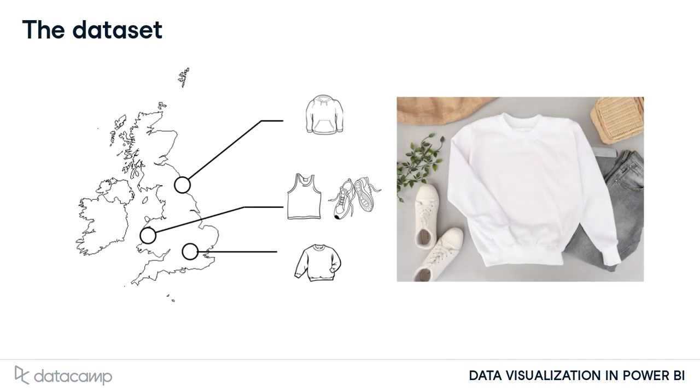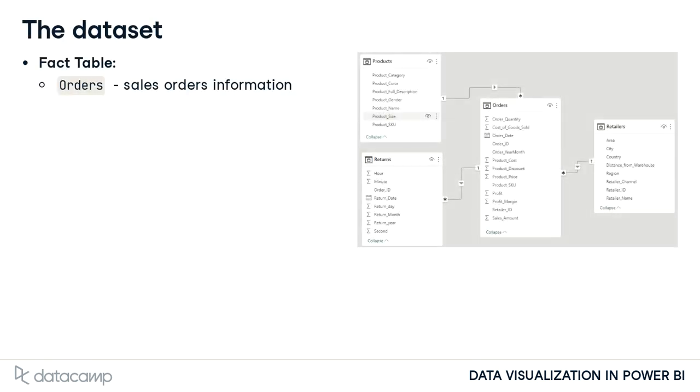The dataset we will use throughout the course will be the sales database of a fictitious UK clothing business known as Threads Limited. The company operates across the island through a network of retailers and chain stores. From our dataset, the orders table stores information related to sales orders carried out by Threads Limited. This includes the key financial information related to each order, such as the sales amount and the cost of goods sold, also known as COGS. This variable indicates the direct costs associated with making the clothes the company sells. We also have the returns table that details any orders that were returned after purchase due to errors or faults.